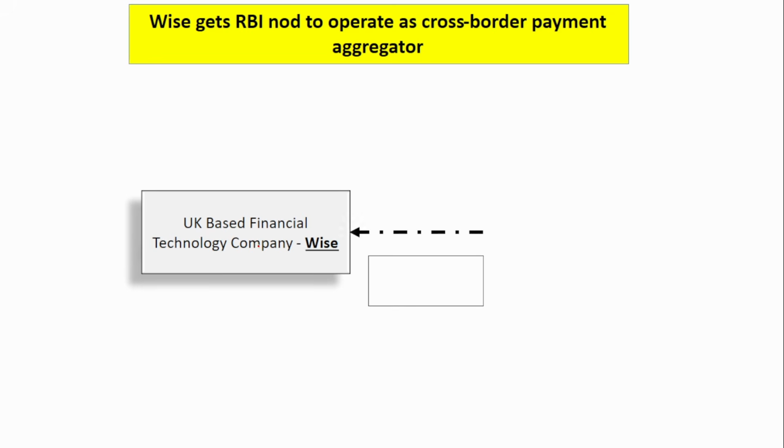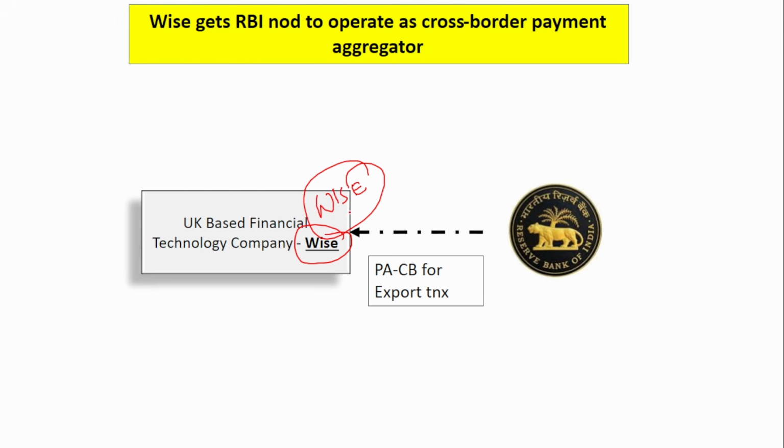Next is the UK-based financial technology company called WISE. Remember, WISE, a UK-based financial technology company. It has received RBI's approval to operate as a cross-border payment aggregator for export transactions. Remember, payment aggregator for cross-border, and that too only for export.